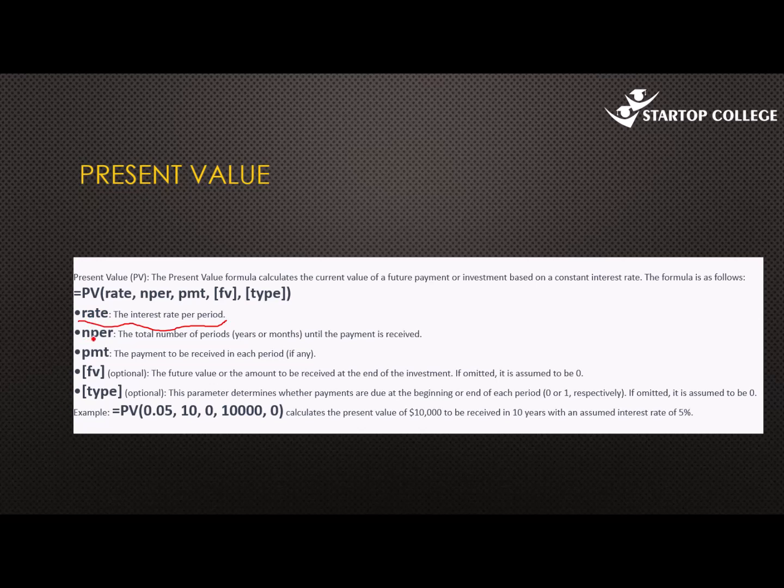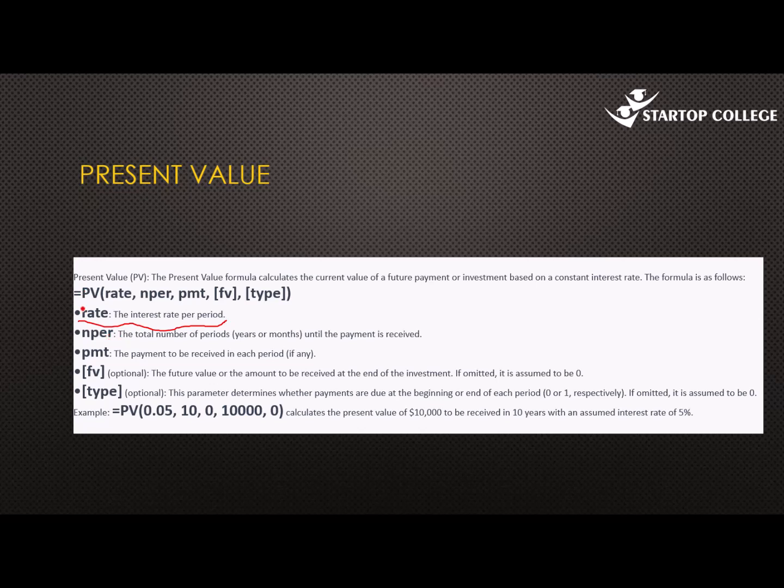Then we have the NPER, the number of periods, as we said. So if you are told that the cash flows are going to be received every month, for instance, every month for 7 years, then you need to get the number of periods as 7 times 12, because every period consists of a month.